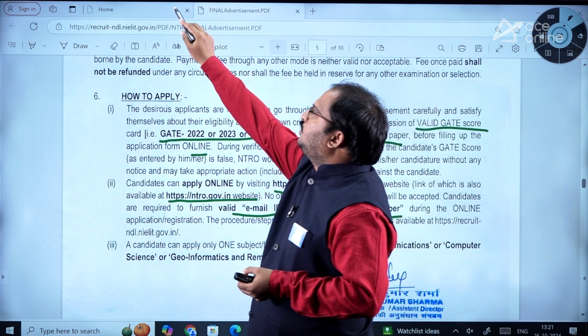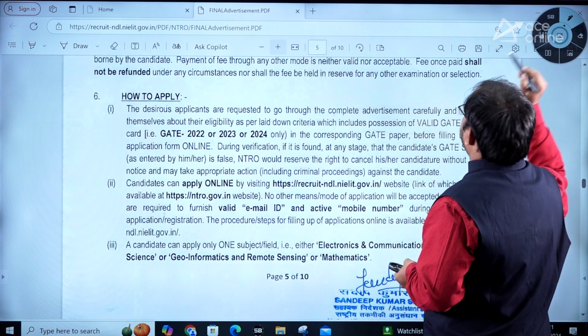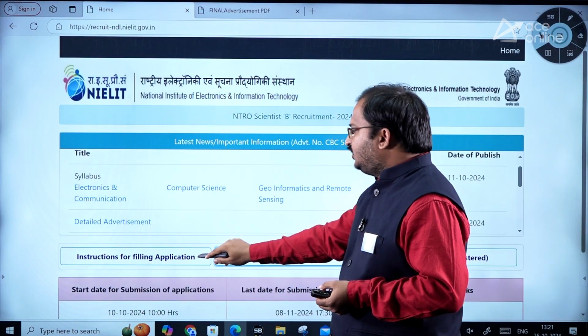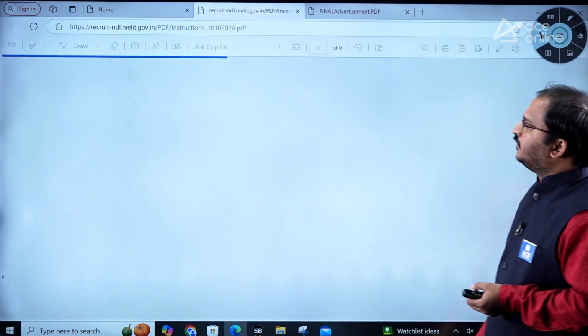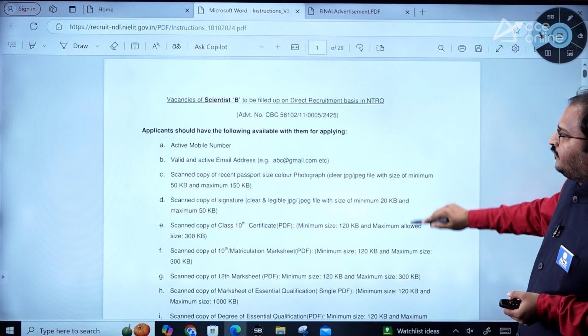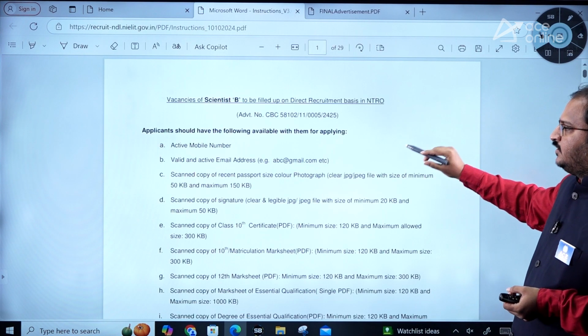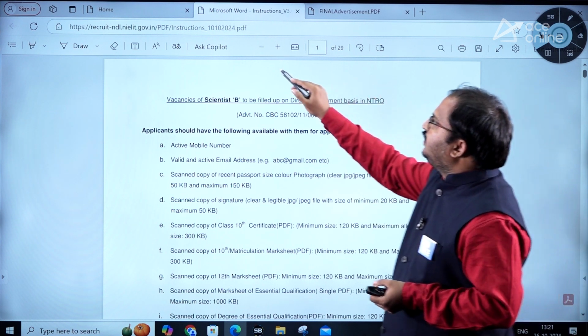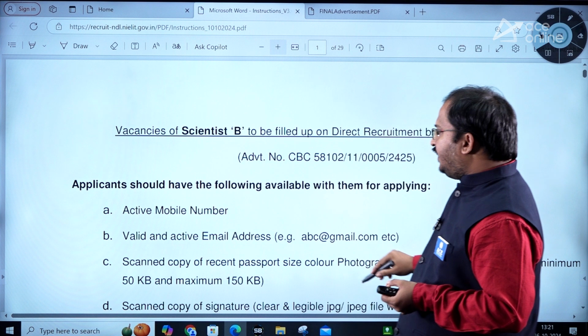So I'll just show you the procedure. Here, if you click instructions for filling the application form, the instructions will be given, dear students. What are the file sizes of photo, signature, everything is mentioned here. So kindly go through these while applying.